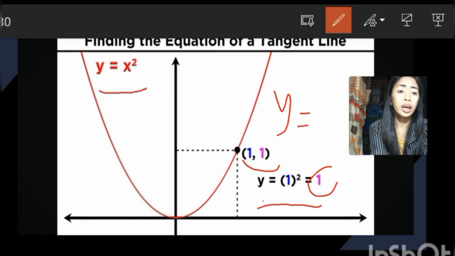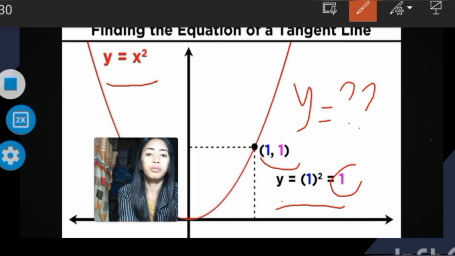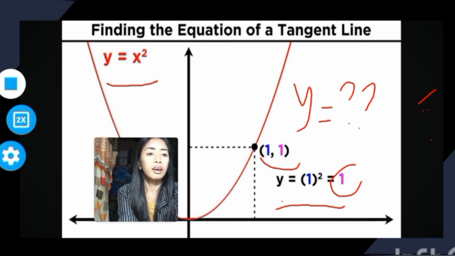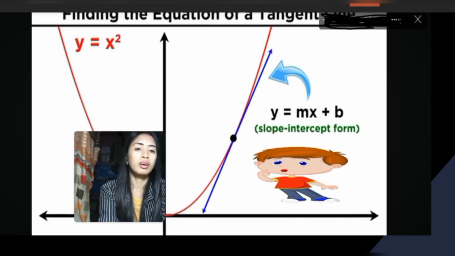If we recall algebra, we know that to get the equation of a line in slope-intercept form, we need either two points or one point plus the slope. But we don't have that information because we have only one point.